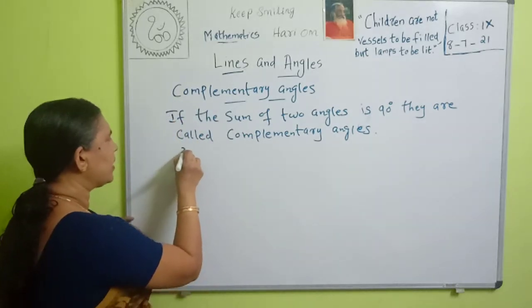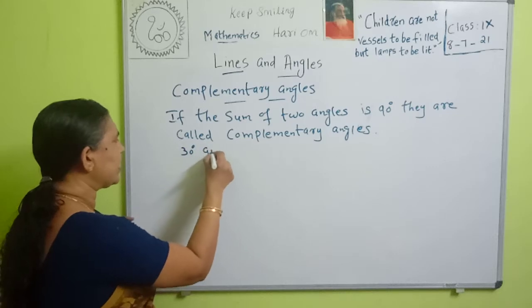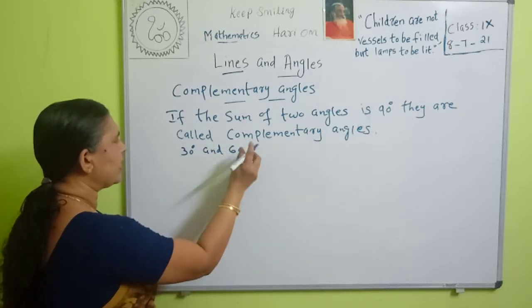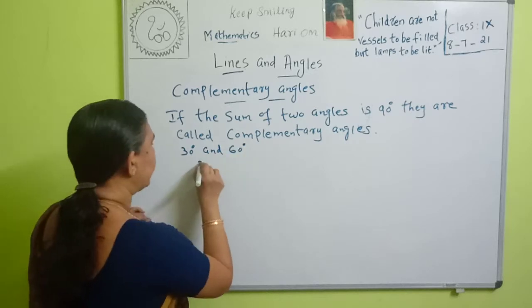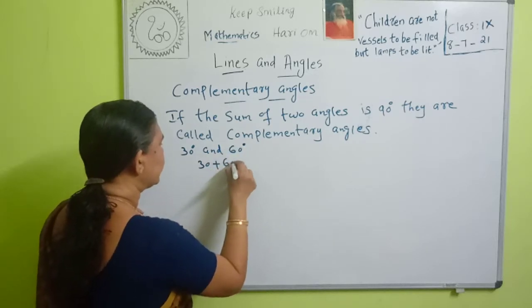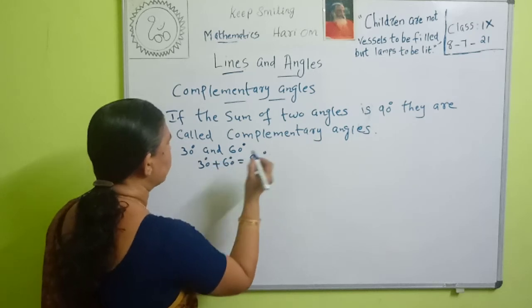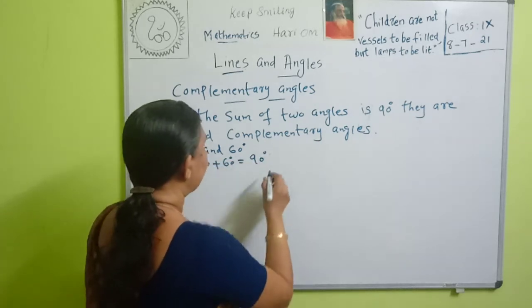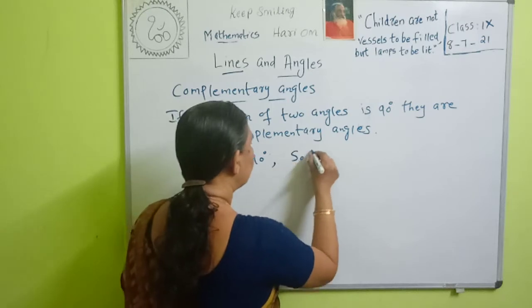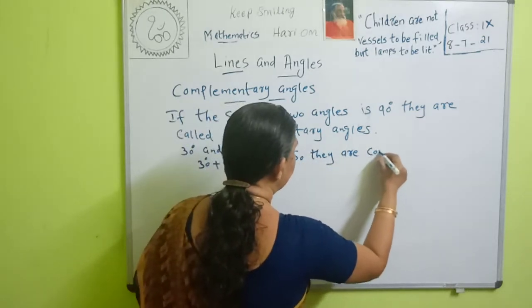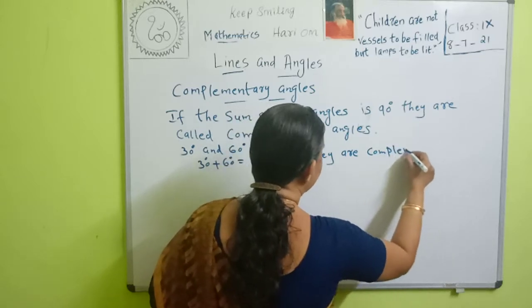For example, 30 degrees and 60 degrees. What is 30 plus 60? 30 plus 60 is equal to 90. So they are complementary angles.